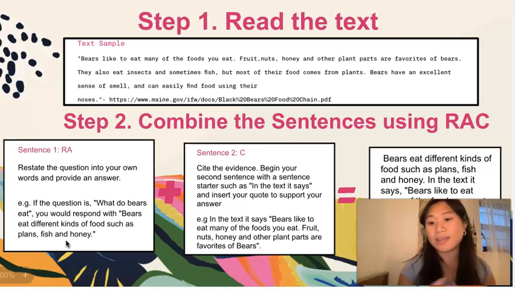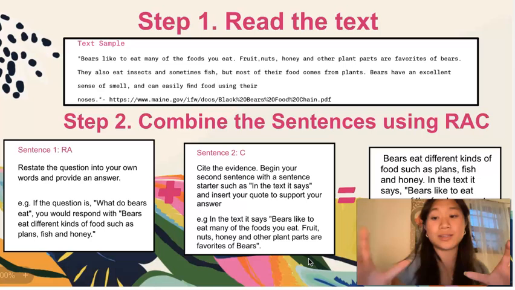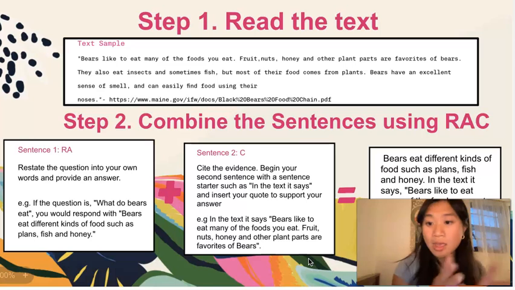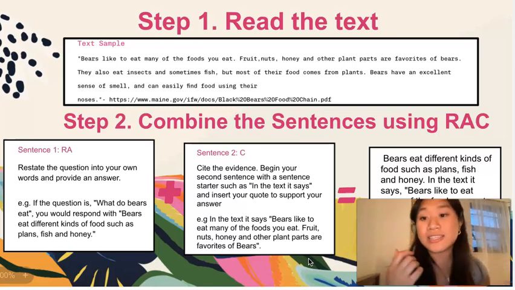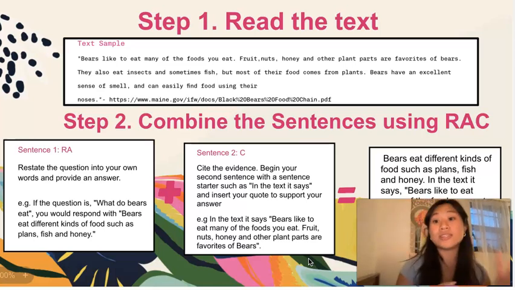And then finally, we're going to add this all together, and I do believe that my video is hiding it, but I will go ahead and read everything that is said behind my screen. So it says, "Bears eat different kinds of foods such as plants, fish, and honey. In the text it says, 'Bears like to eat many of the foods you eat. Fruits, nuts, honey, and other plant parts are favorites of bears.'" So notice how we have two sentences and we are restating the question and then answering it and then using text evidence with quotation marks.